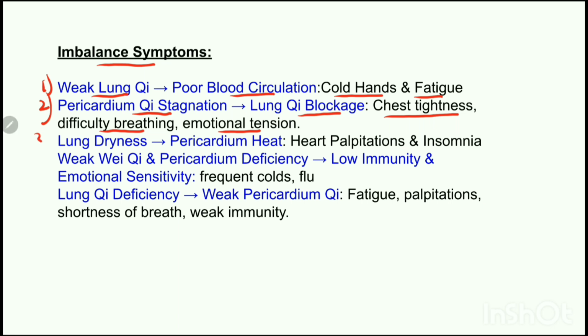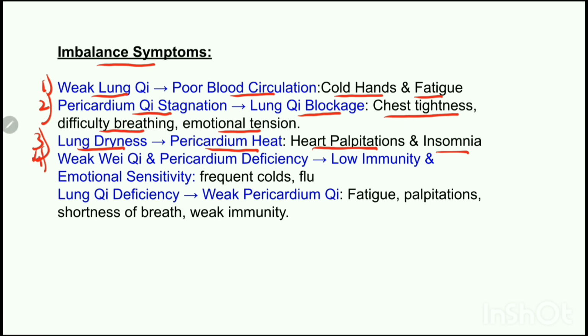The next pattern is, if there is dryness in the lungs, it will lead to heat in the pericardium. And if there is heat in the pericardium, there will be heart palpitation and insomnia. Why? Because the lungs control fluids, and if they become too dry, it can cause excessive heat in the pericardium, which will lead to irritability, palpitation in the heart, and poor sleep. Other symptoms are dry cough, dry throat, thirst, and restlessness. The person may be easily agitated, and may have a flushed face.